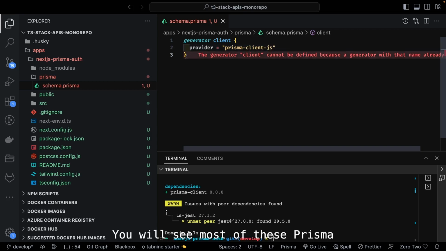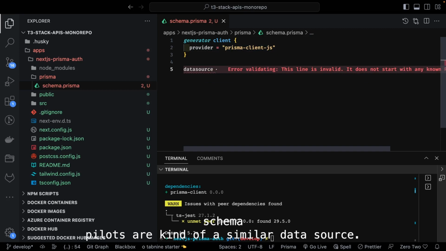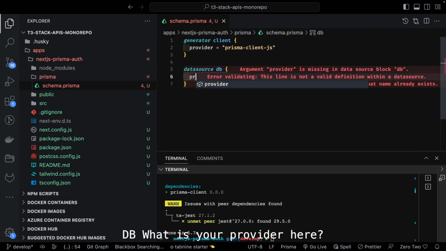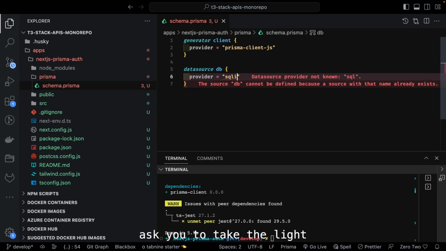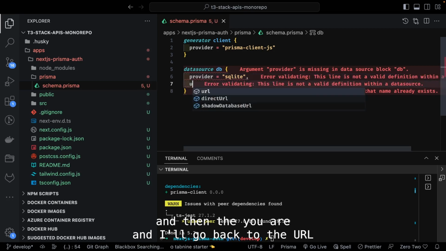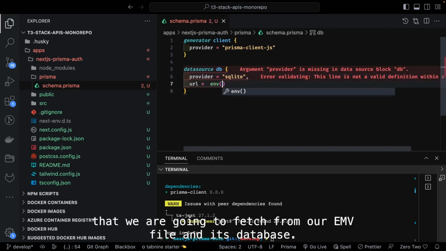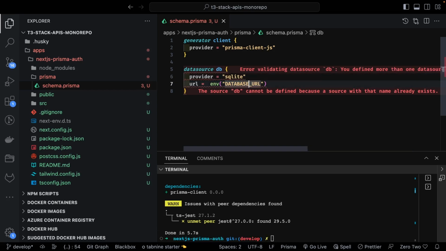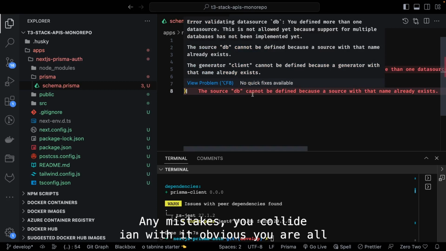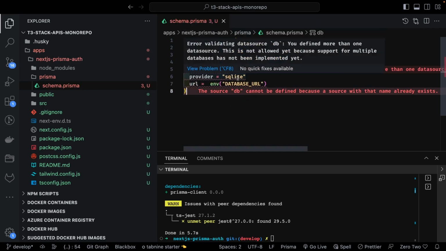You will see most of these Prisma schema files are kind of similar. Data source db, what is your provider here? Here I'm just going to use SQLite, and then the URL. What should the URL be? We are going to fetch it from our env file, and it's the database URL. Either it is Postgres or whatever, we are going to fetch this value from env. Am I making any mistakes? SQLite, env database URL. Why is it invalidating the data source?